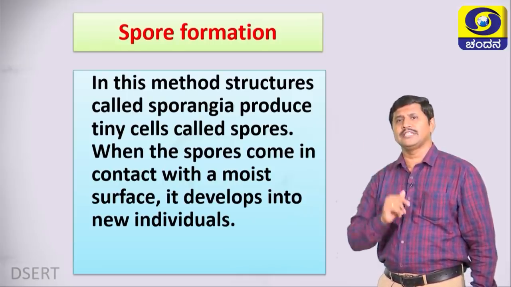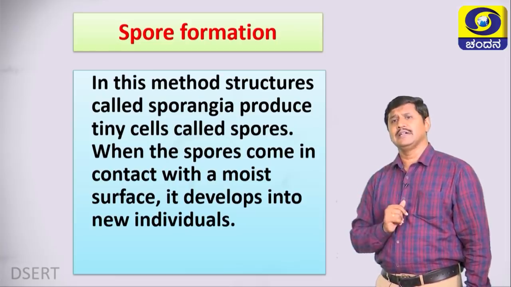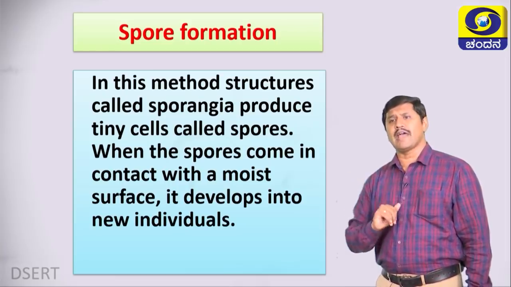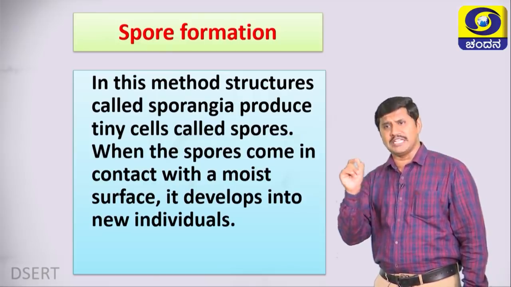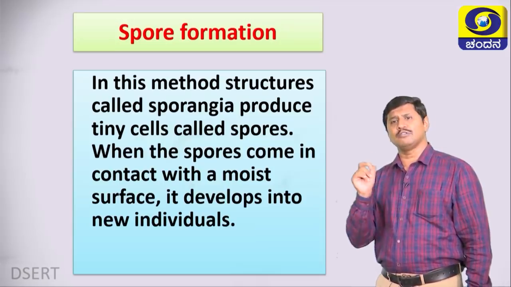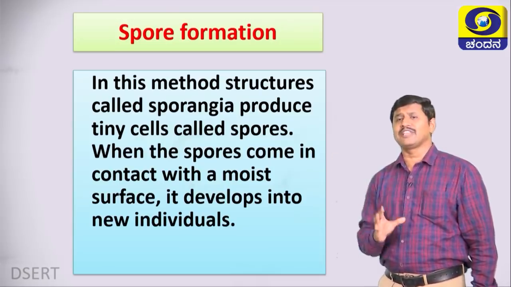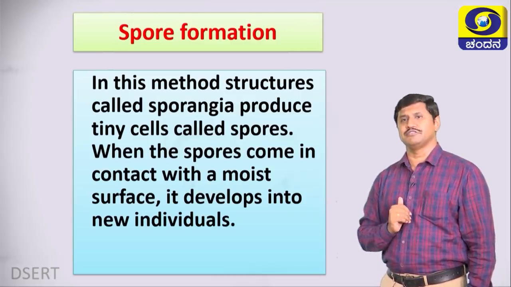Once again, remember it is one of the important methods of asexual reproduction, especially in the lower organisms. In this method, structures called sporangia produce tiny cells called spores. When the spores come in contact with a moist surface, they develop into new individuals.